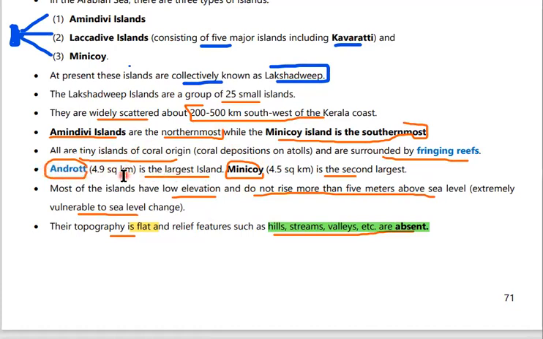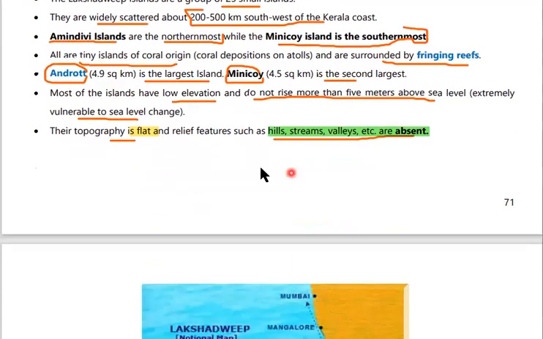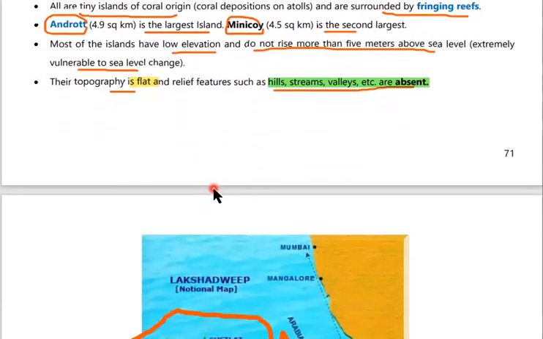Androth Island is the largest island, with an area of 4.9 square kilometers. Minicoy is the second largest island with 4.5 square kilometers. Most of the islands have a low elevation. They do not rise more than 5 meters above sea level, and thus they are vulnerable to any change in the sea level. They get submerged. Their topography is so flat, and relief features such as hills, streams, valleys are completely absent in the Lakshadweep Islands. Remember this thing, the topography is that flat.